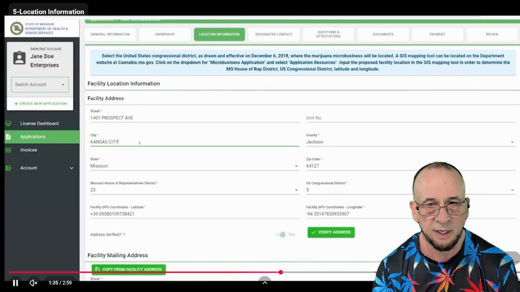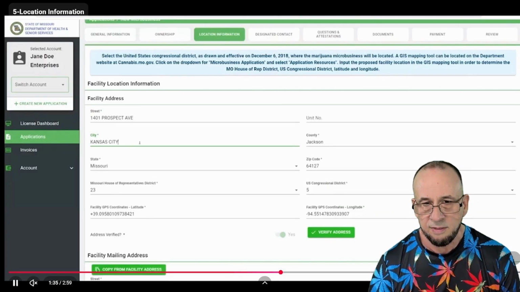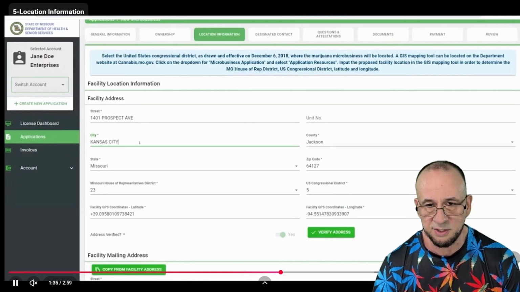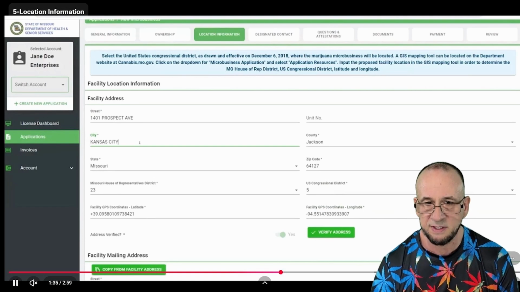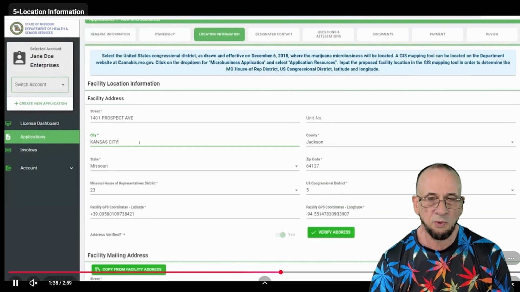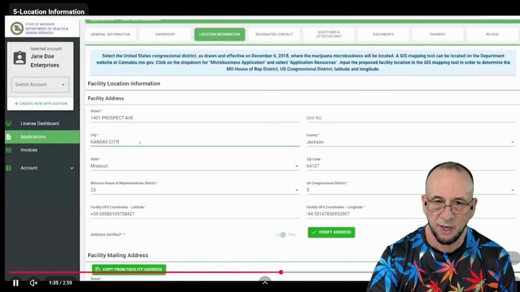I'm not going to address it in depth here, other than to say that once you find a compliant location, it doesn't have to be a place that has an address. It can be a piece of property. And if that's the case, you go to Google or wherever you can find the GPS coordinates for it, and you can just drop those in there. If you go that route,